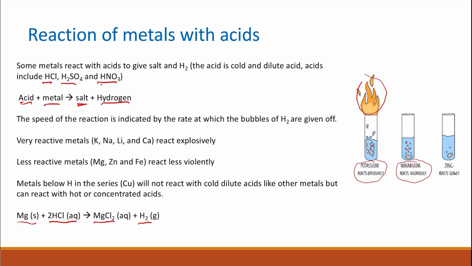Magnesium is one of the group 2 elements, and it forms 2+ ions, so it can form an ionic compound with 2 chlorine or 2 chlorides. So this is why we added 2 next to the HCl to balance the equation. Magnesium also, as a solid, can react with sulfuric acid aqueous here to give a magnesium sulfate aqueous and